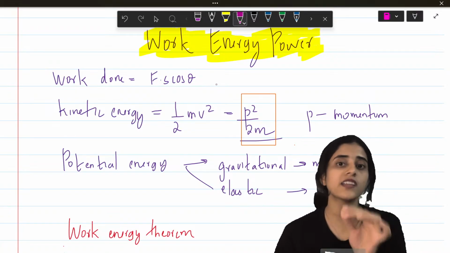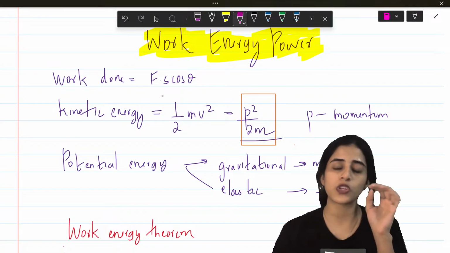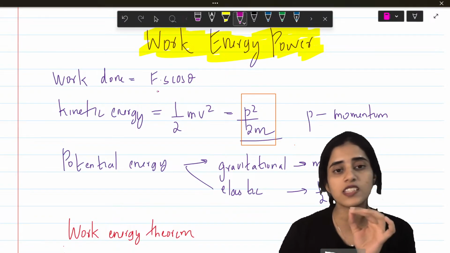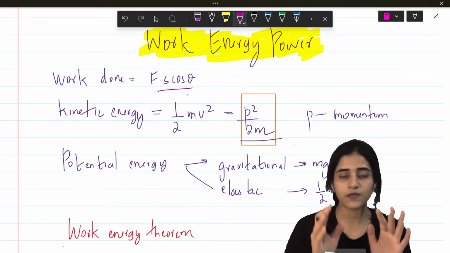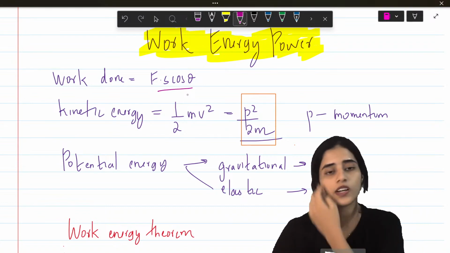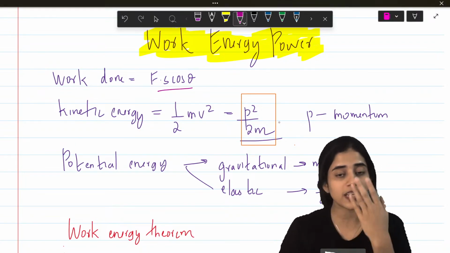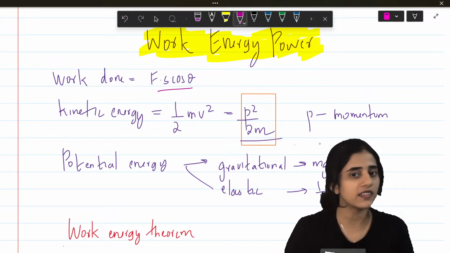That is why the formula is force into distance. Okay, so it is F dot S. So when you expand it, it becomes F S cos theta. So there is an angle as well. So if you apply a force and a distance is moved at an angle, that's when work is done. Now kinetic energy is half mv square. That can also be written in terms of momentum as p square by 2m.